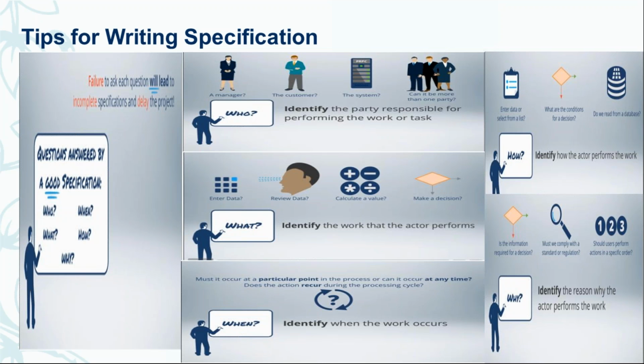And then finally, how the actor is going to perform it. We know who, what, and when, but how are they going to do it? Are they going to use a desktop, a mobile, or the cloud? Do they need to write condition decisions? Are they getting data from a database, or from some other source through integrations? We need to take care of that in the how part of the specification.